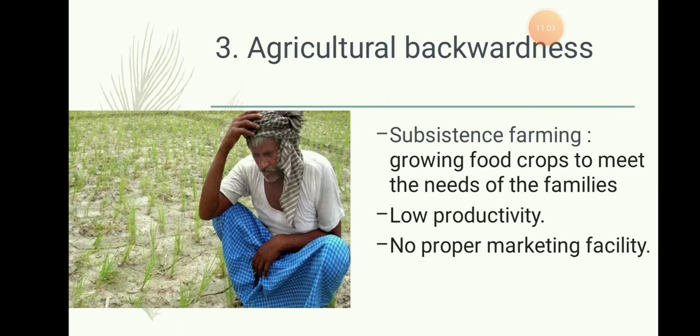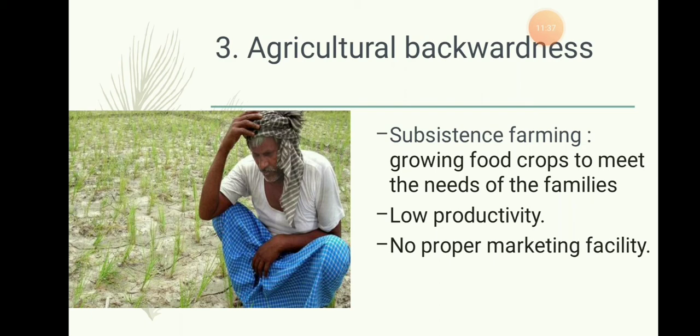Okay, the next is agricultural backwardness. On the eve of independence, there was subsistence farming. Now what is subsistence farming? In the sense, if you have 1 acre of land, you have a small house there. In the same place, you have only a small plot where you can cultivate food crops. The people who cultivated the food crops used to consume them. They had no other option, maybe to sell or to purchase from any other place.